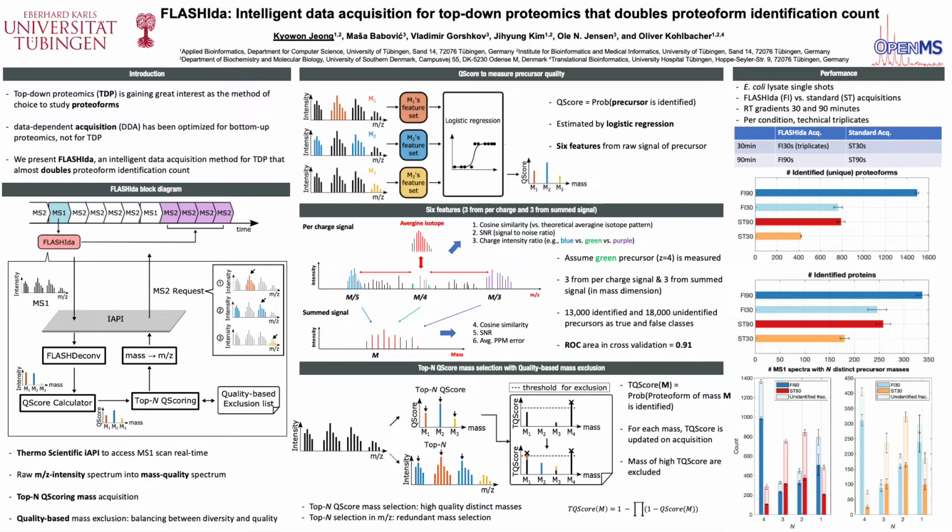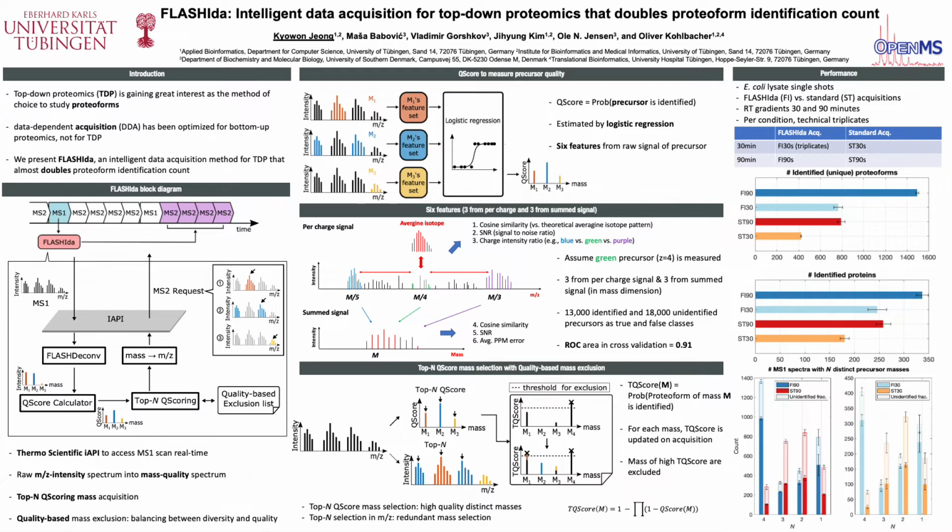The bottom side of the middle panel shows how the masses are selected on the mass Q-score spectrum. When we use top N Q-scoring selection in this transformed spectrum, selection of high-quality distinct masses is very easy. But if we select top N intensity peaks in the raw spectrum, as in bottom-up proteomics cases, in many cases we select peaks from the same mass.